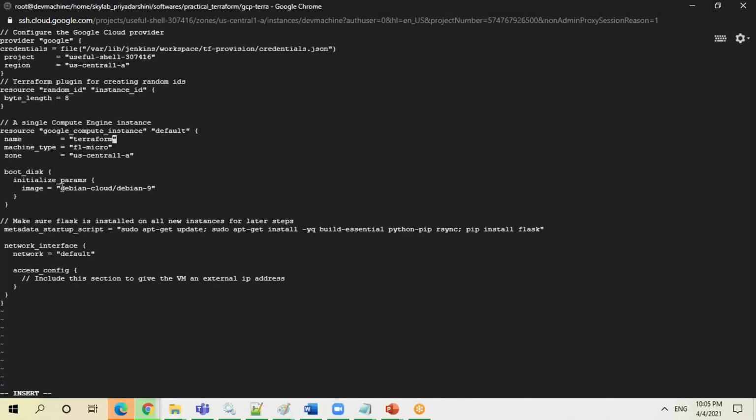Yes, the network. Then what type of image am I going to use? I'm going to use Debian or Linux and all. Okay, and the different network and access and the rest of the things. I'm just keeping it as it is, right?